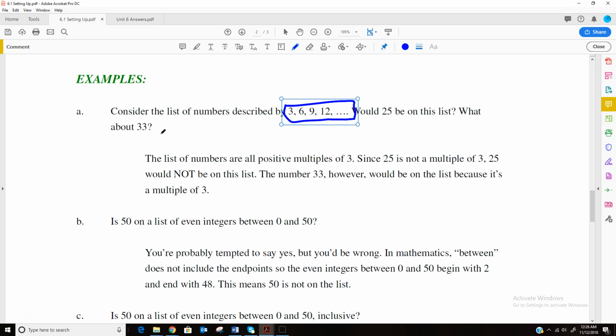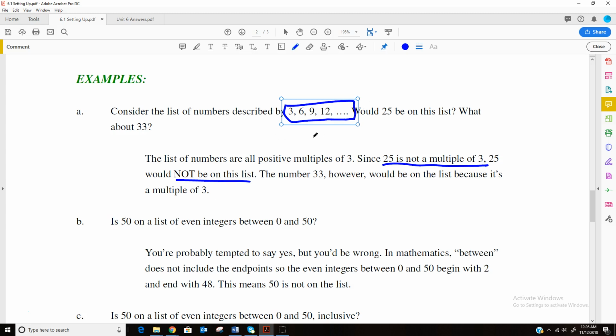What about 33? Well, if you look and try to discern what the pattern is, these numbers are all divisible by 3. So 3, add 3, you get 6, add 3, you get 9, add 3, you get 12. So these are all multiples of 3. So 25 would not be a multiple of 3, so it is not on this list.